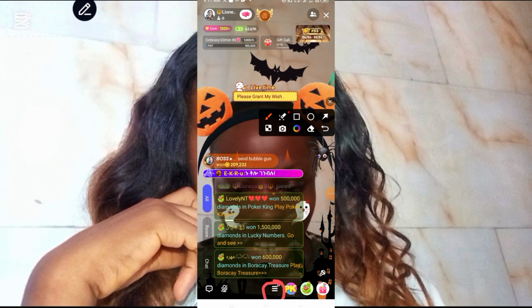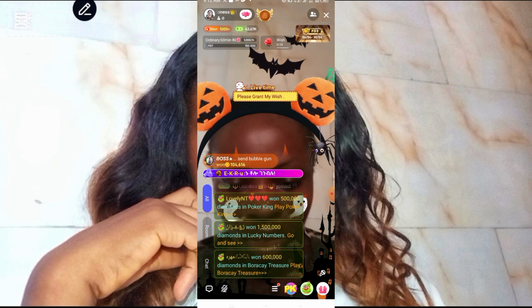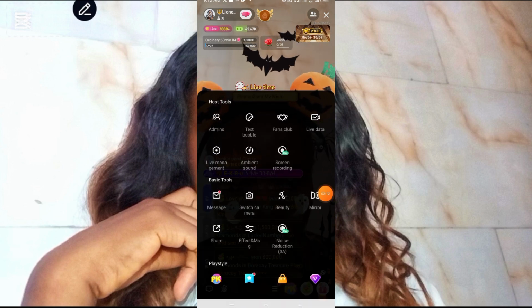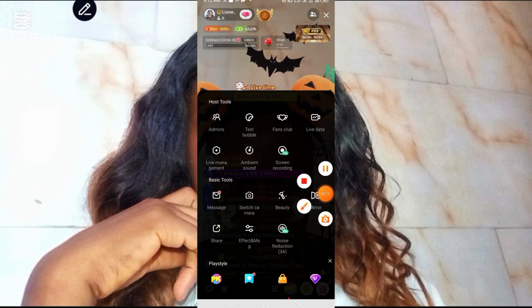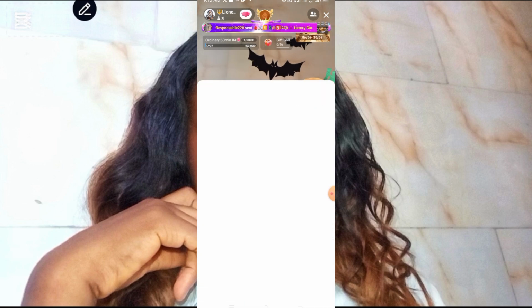You check below. Once you check below, these 3 lines here, what you have to do is click on it. Once you click on it, you can see reward here. So you just click on this reward. Now that I have clicked on it, it has brought me to this interface.